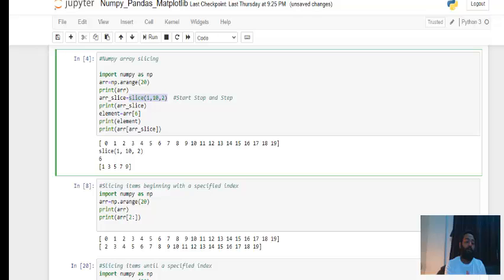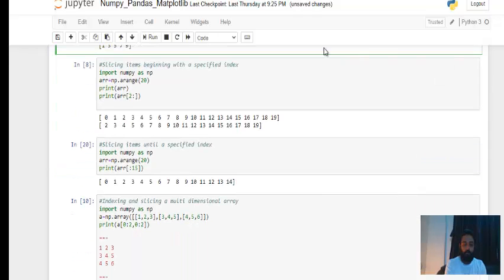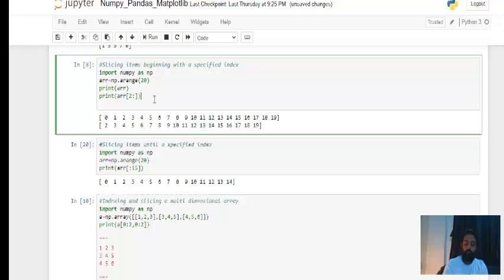Next part is another form of slicing. The arange function has created an array of 20 numbers from 0 to 19. In the last statement you can see arr, and then 2 colon, with nothing mentioned after the colon. That means from the second position it will fetch all the values till the last one.